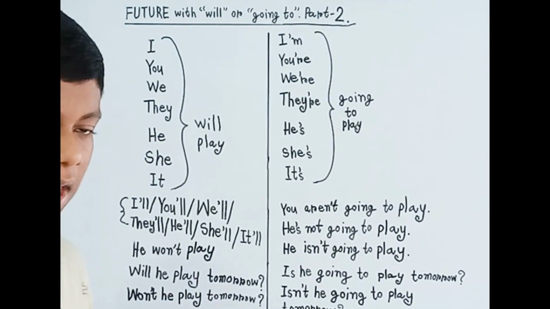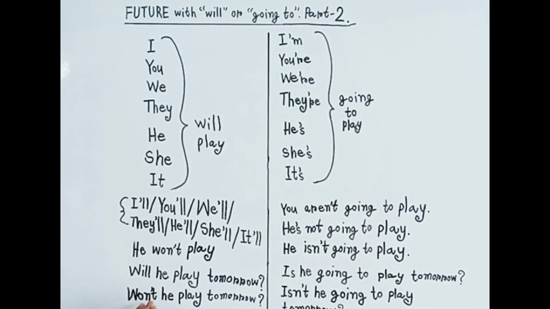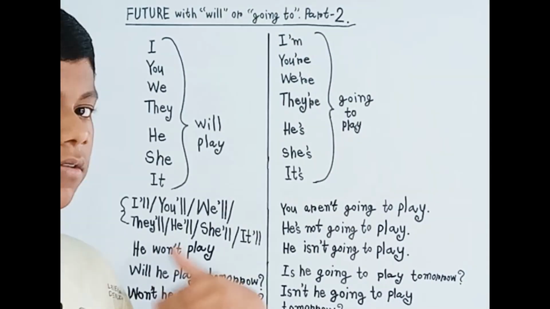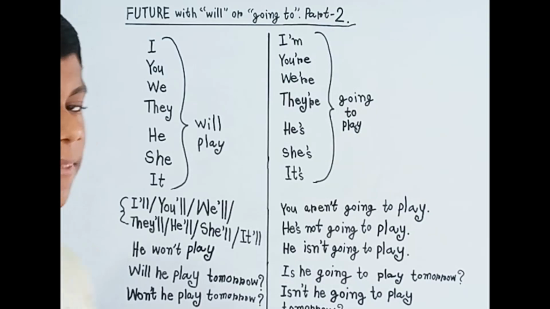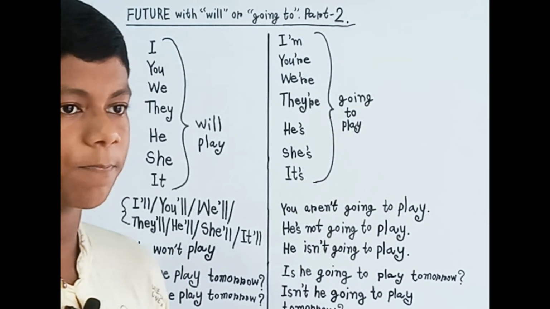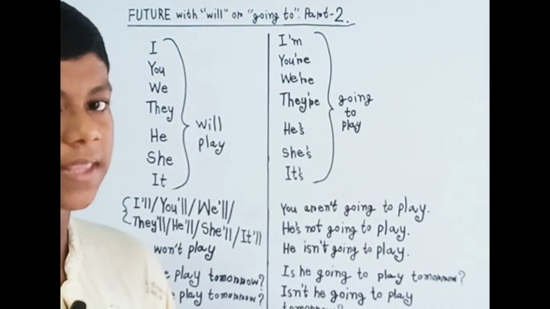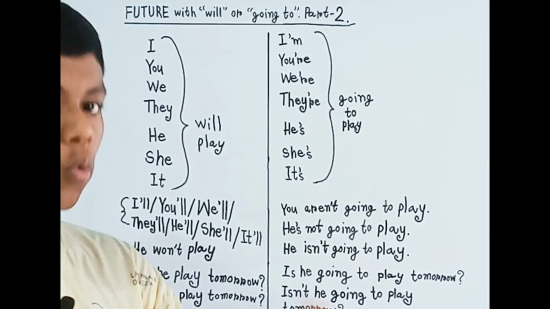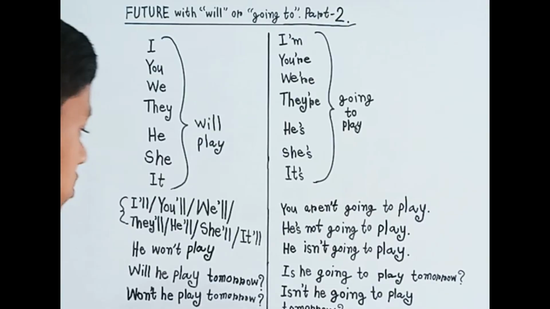Okay, like a negative sentence, we can put this before the word he. Then our sentence becomes, won't he play tomorrow? We can just keep the other subjects like this. Won't I play? Won't you play? Won't they play in the pool? Won't he play with his brother? Won't she play with her friends? And go on.